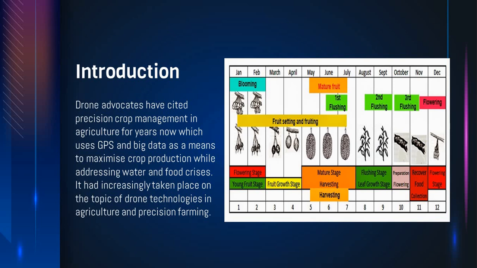Introduction. Drone advocates have cited precision crop management in agriculture for years now, which uses GPS and big data as a means to maximize crop production while addressing the water and food crisis. There has been increasing discussion on the topic of drone technology in agriculture and precision farming. There are many advances in precision agriculture in this period to increase crop productivity.